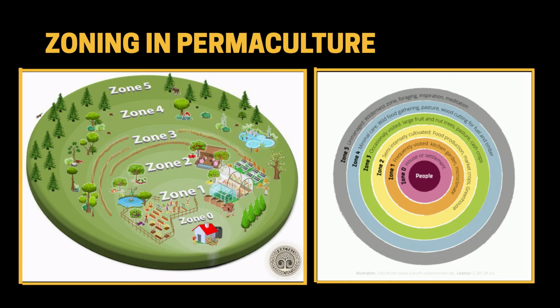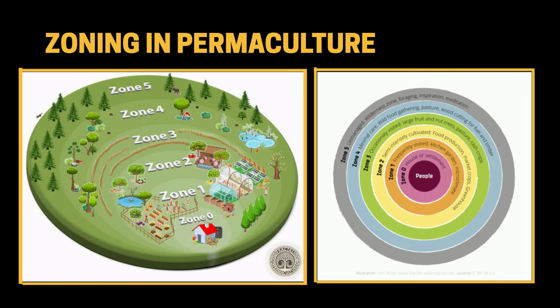Zone 1, the zone nearest to the house, is the location for those elements in the system that require frequent attention or that need to be visited often, such as salad crops, herb plants, soft fruit like strawberries and raspberries, greenhouses, propagation areas, and many more. Raised beds are often used in Zone 1 in urban areas.